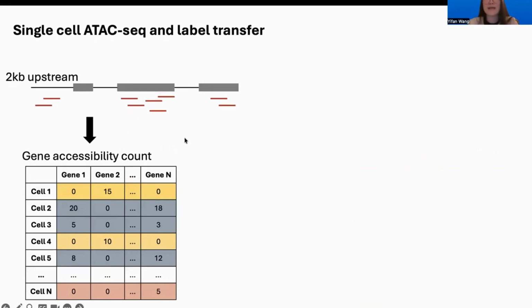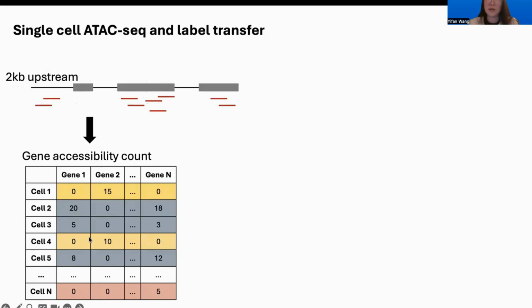And with single-cell ATAC-seq, since here we will only be able to get reads that map to the gene body as well as the upstream region of a gene, we will aggregate all the reads which map to the gene body as well as the reads of 2,000 base pairs upstream of a gene, and use this count as the gene accessibility count for each gene within one single cell.